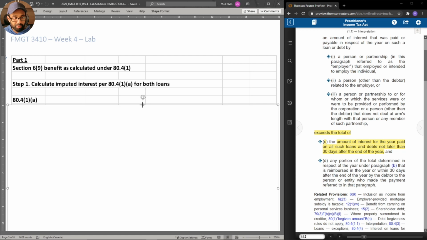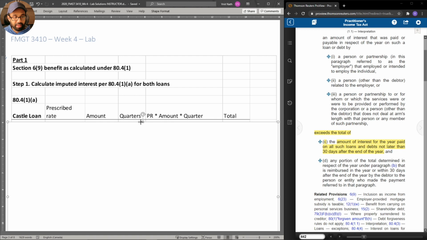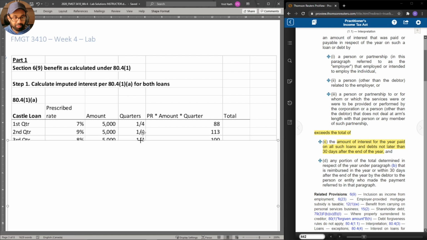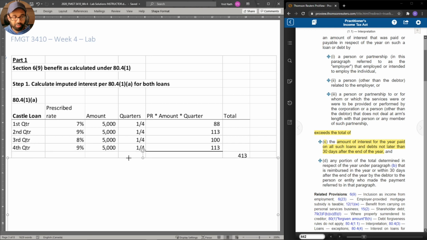We can take 80.4 subsection 1 paragraph A and take the castle loan, which was $5,000 at 7% prescribed rate for quarter 1, and then 9% for quarter 2, 8% for the third quarter, and 9% for the fourth quarter, for a total 80.4 subsection 1 paragraph A subtotal of $413.